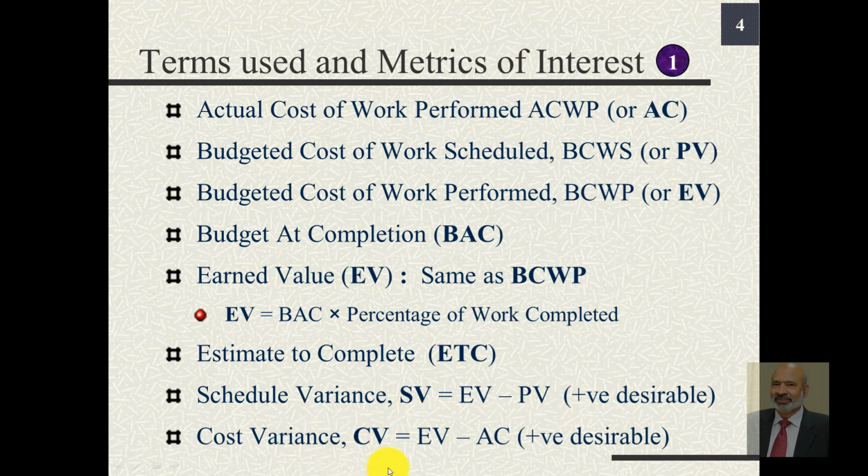Likewise, the cost variance, CV, can be determined by taking the difference of the earned value and the actual cost, and if this difference is positive, it's a good sign indicating that we have earned more, or we have completed more work than we have spent. If this value is negative, it means the project is over budget. We have exceeded the budget allocated for the activities or for the work that has been performed or completed so far.